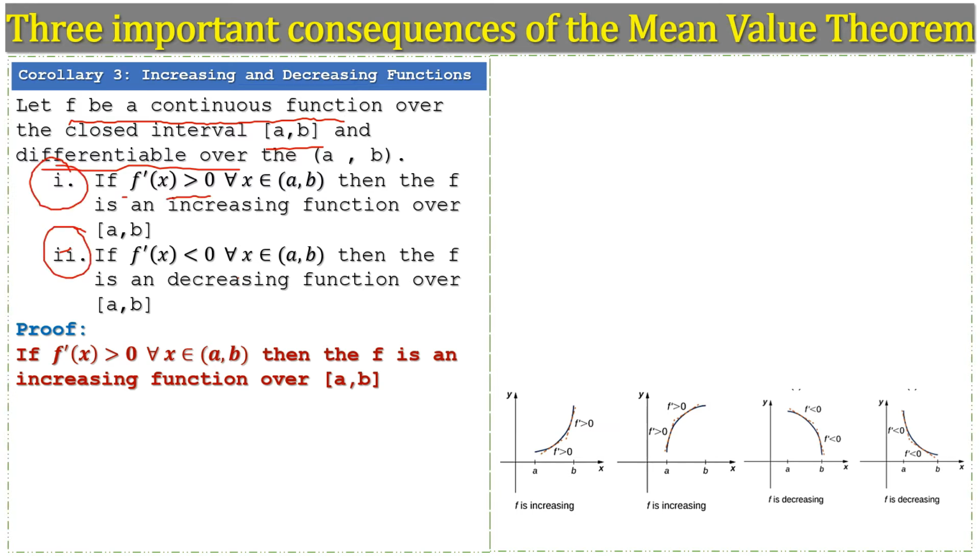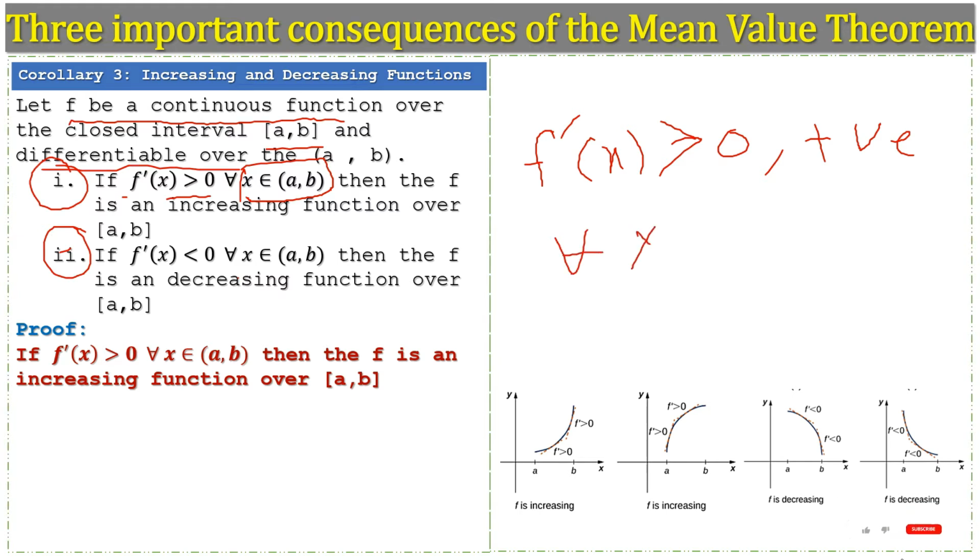If the derivative of the function is greater than 0 for all values of x belonging to the open interval, means if the derivative of the function is greater than 0 or positive for all values of x belonging to the open interval, then the function is an increasing function.